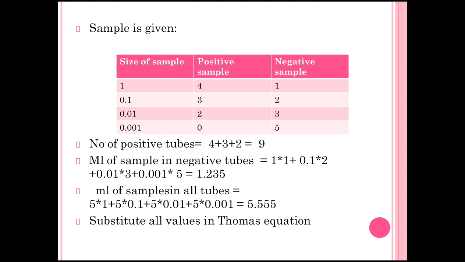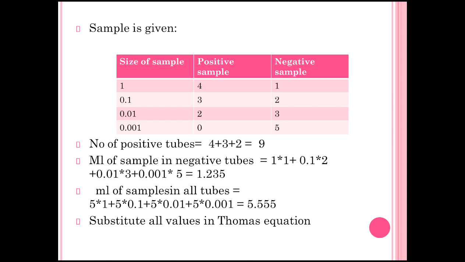Then at 0.001, there are 0 positive samples and 5 negative samples. We are again taking 5 test tubes of each sample. Whenever we add the positive and negative samples, we find 5 test tubes, out of which some are positive and some are negative. Keep it in your mind.